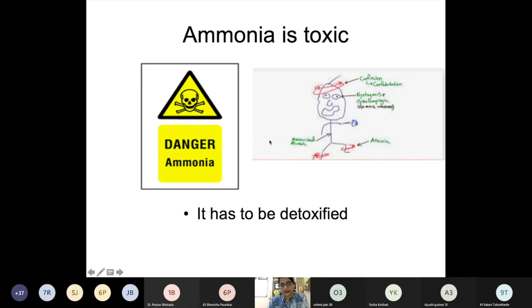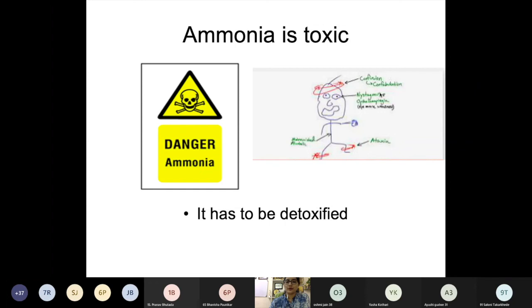It has to be detoxified. You can see this is the confusion. Then the patient has nystagmus, ataxia, ataxic gait, cannot balance and cannot even walk properly. So you can see ammonia intoxication and alcohol intoxication symptoms are the same.